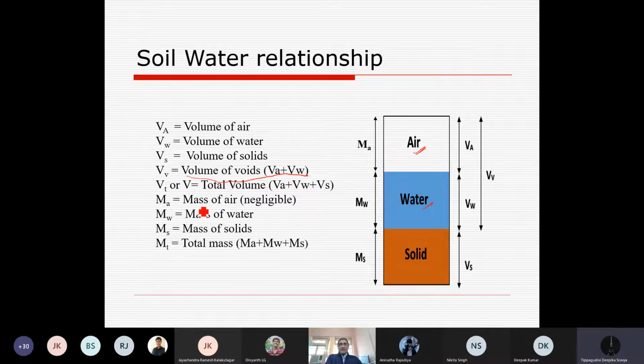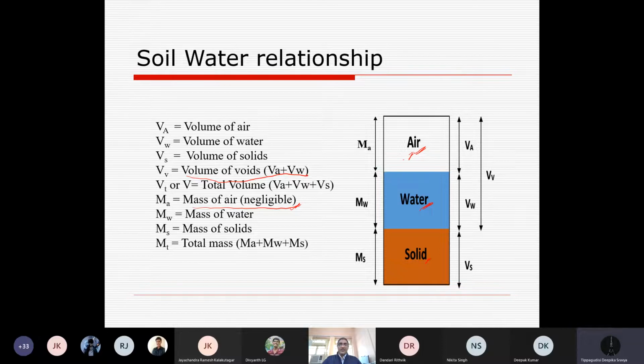Once we are measuring the mass, the mass of air is negligible. Anybody can say what is the density of air? It is about 1.02 kg per meter cube, so it is very negligible. Once we are considering a small mass of soil, the weight of air is very negligible in relation to the solid and water content there.